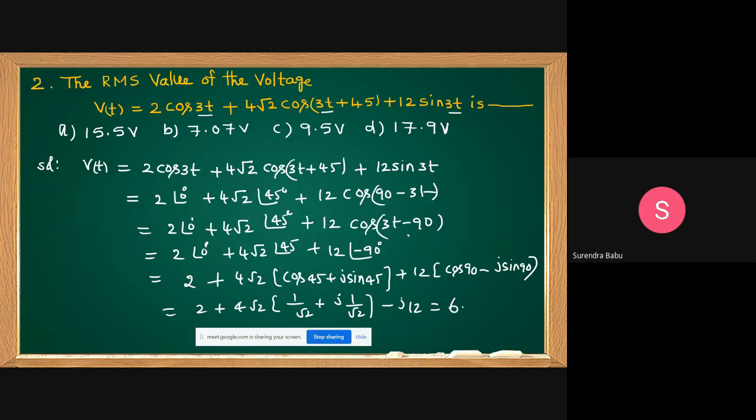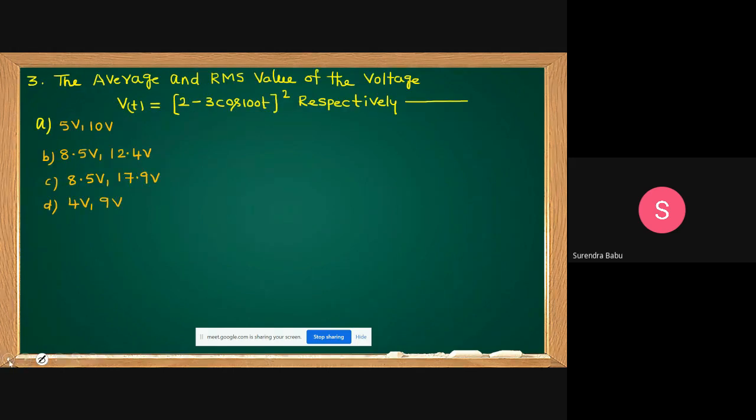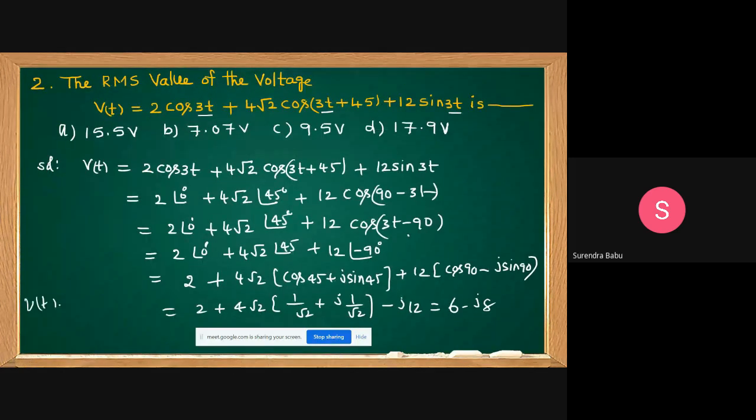Is it correct? 6 minus j8. Multiply with root 2, root 2 cancels, again multiply with 4, 4 plus j4. 4 plus 2 is 6, j4 minus j12 is minus j8. So V of t we are getting is 6 minus j8. Can you write it in magnitude? Square root of 6 square plus 8 square, angle minus tan inverse 8 by 6. The magnitude is how much, sir? 10.